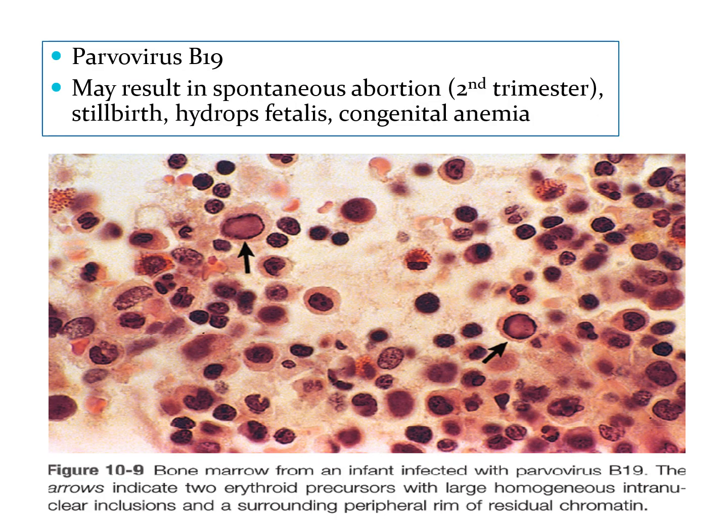This is a picture of a bone marrow from an infant infected with parvovirus B19. Infection with parvovirus B19 may result in spontaneous abortion, usually during the second trimester, and may result in stillbirth, hydrops fetalis, or congenital anemia.